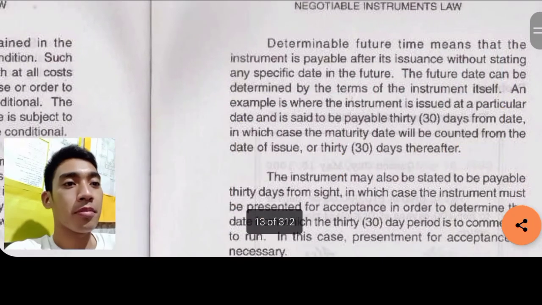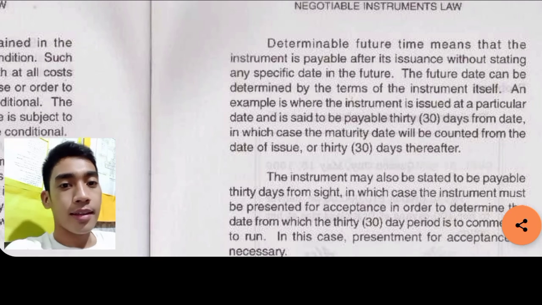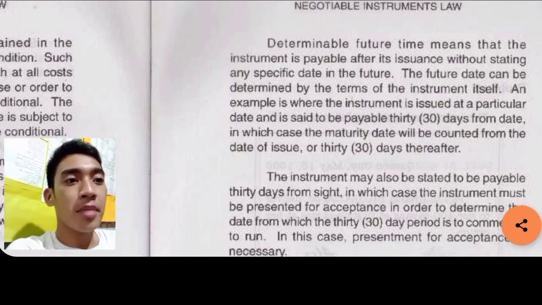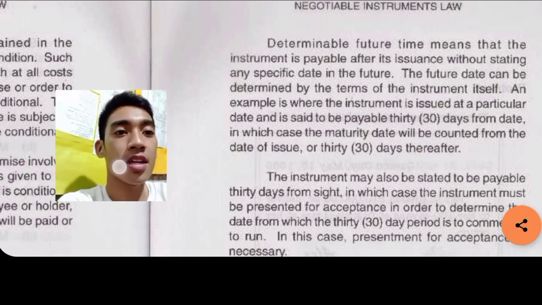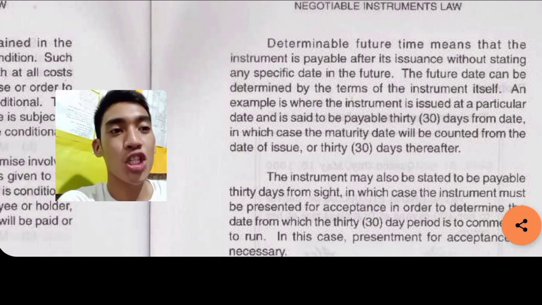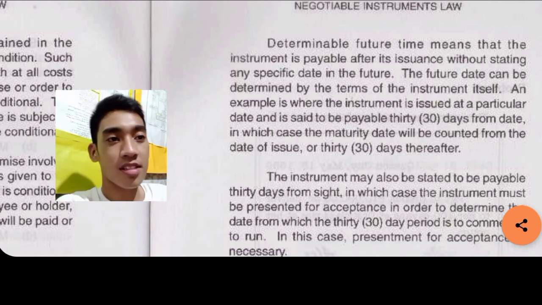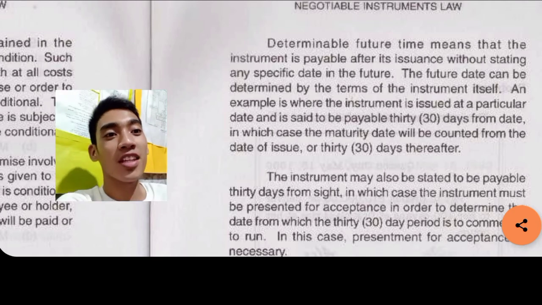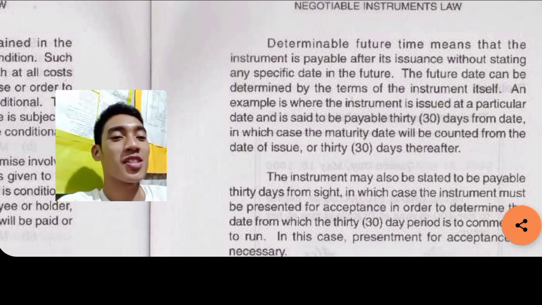Determinable future time. What's that? Determinable is from the word determine. Future time means that the instrument is payable after its issuance, without stating any specific date in the future. So determinable future time means payable after issuance.